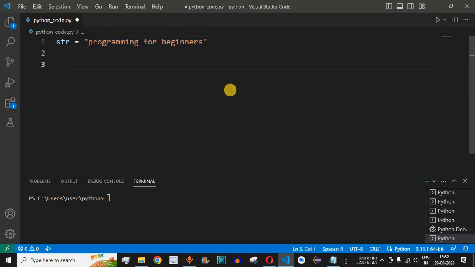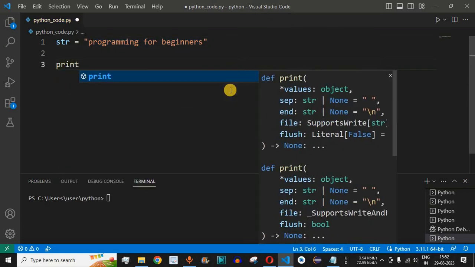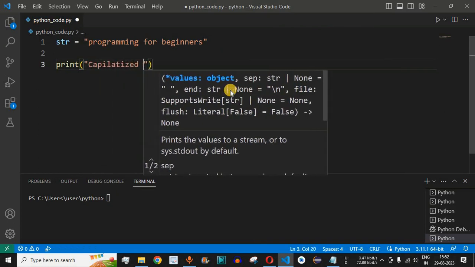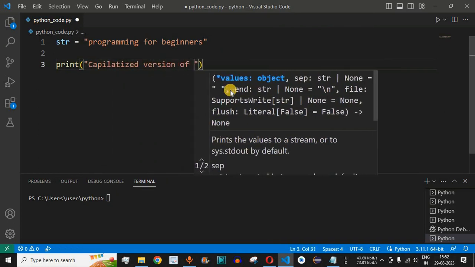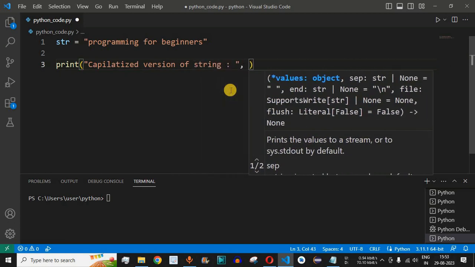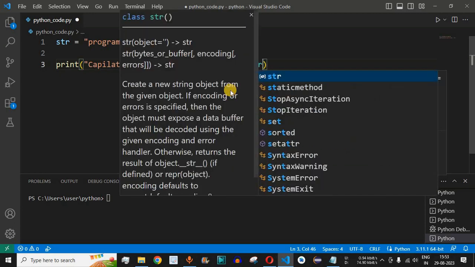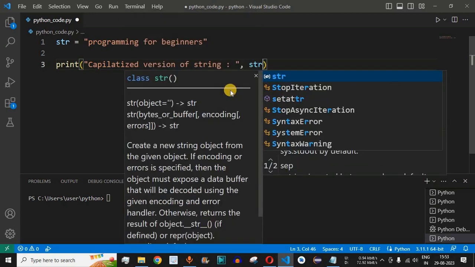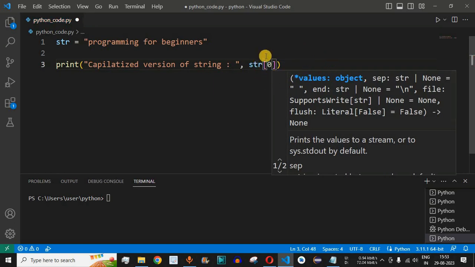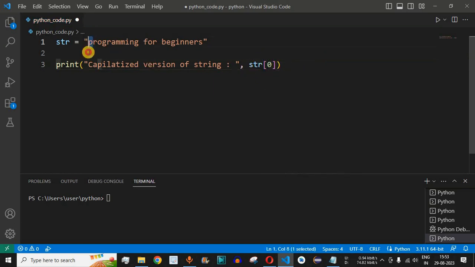We can easily do that using string slicing. So we will have the print function and then the label, "capitalized version of string", and then a colon. Then we use the string, that is str, and the first character needs to be capitalized. So we access the first character by using the open and close square brackets, and inside the square brackets we provide 0, that is the index of the first character.